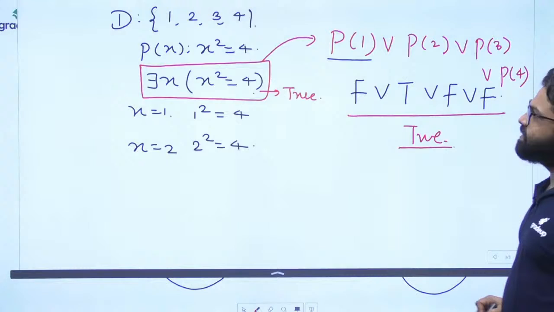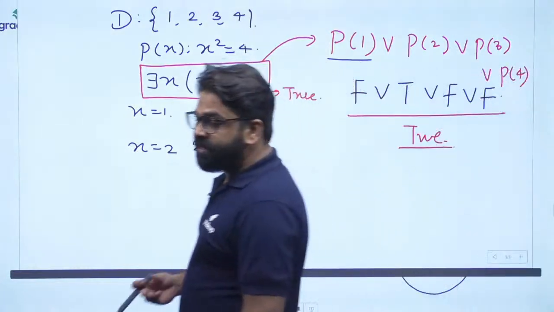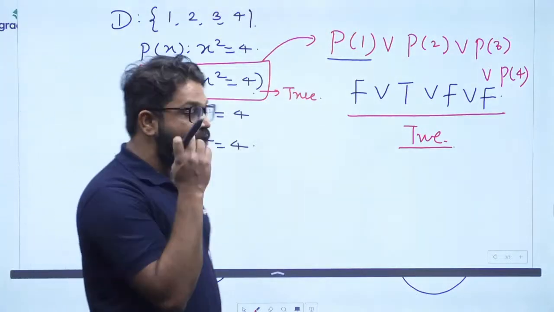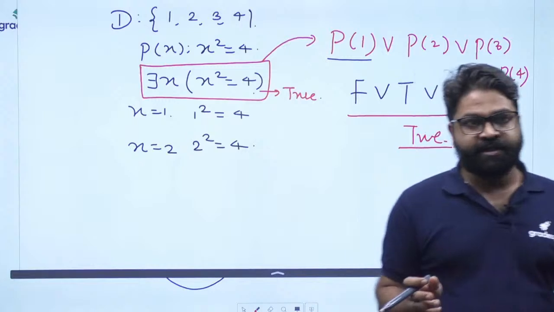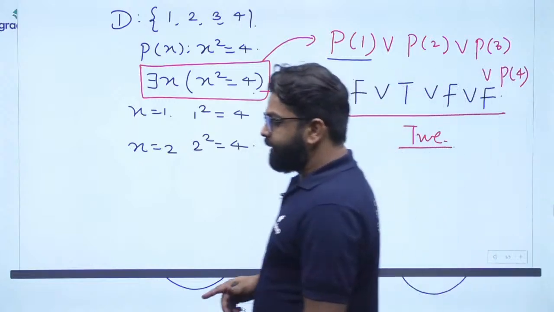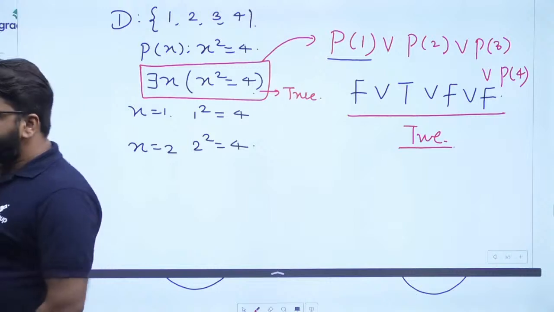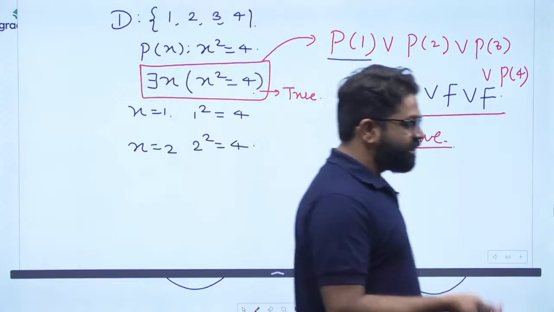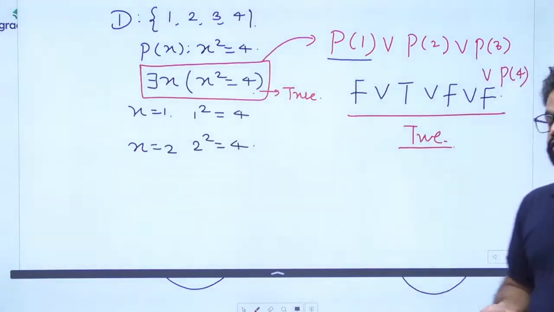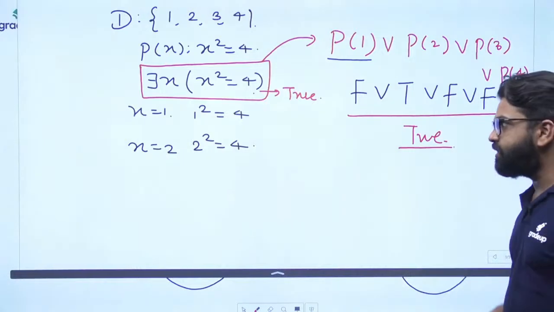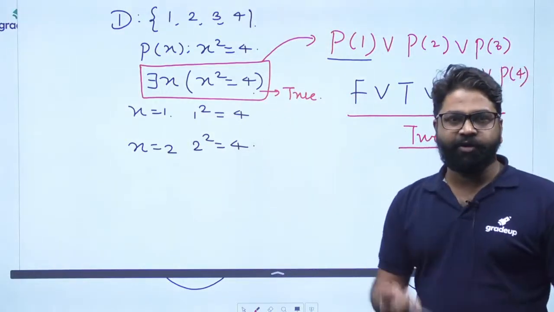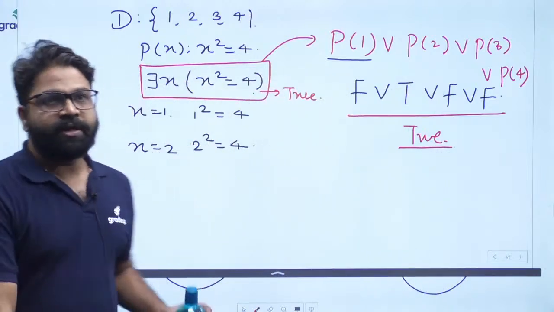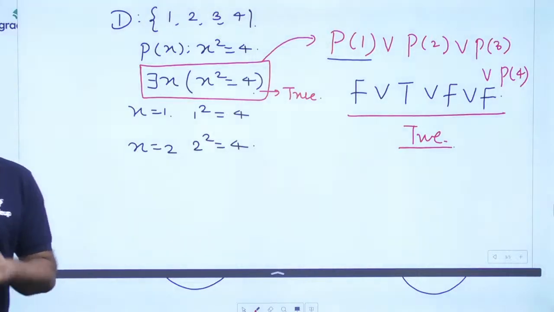So whenever someone says there exists, the inside story of there exists is always going to be the OR case. If somebody says for all, then we have to talk about the AND case. Whenever you have for all of x, you should have the AND case. Whenever you have there exists, you have to think that there is an OR case in between. Okay, so in this manner we can understand the whole concept.